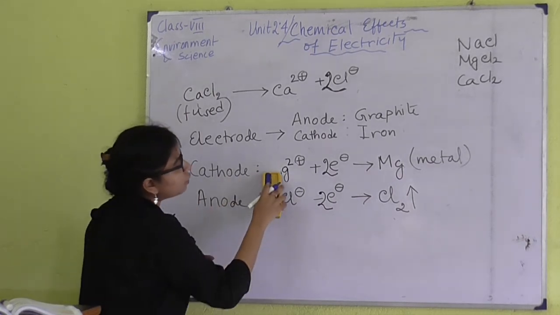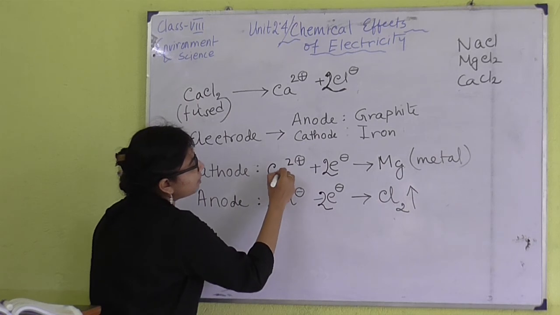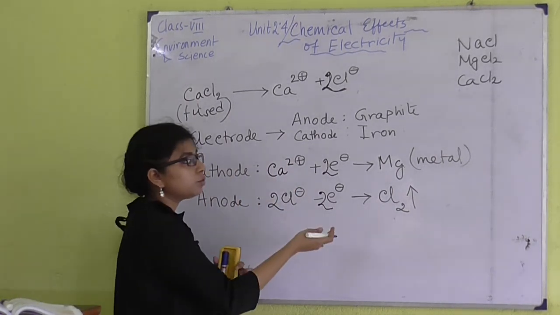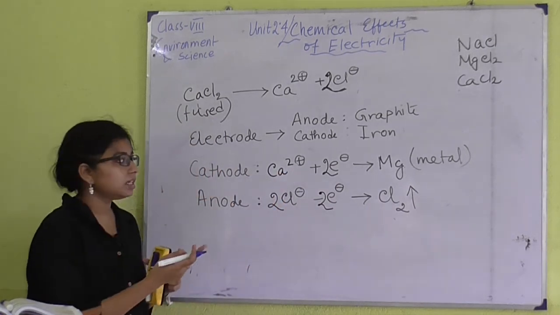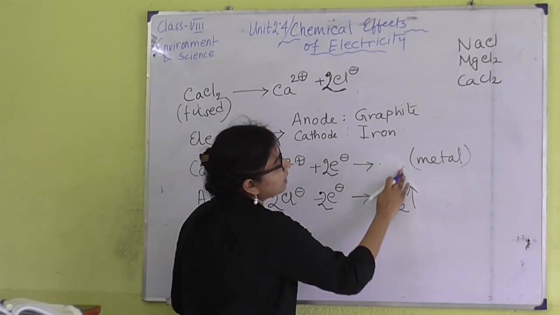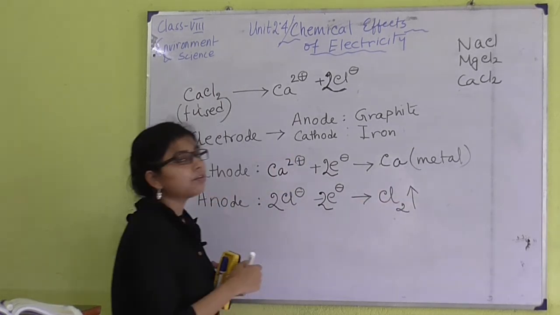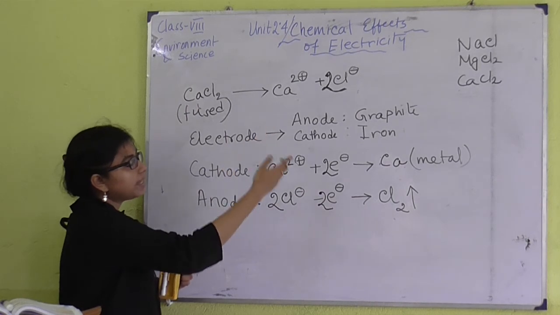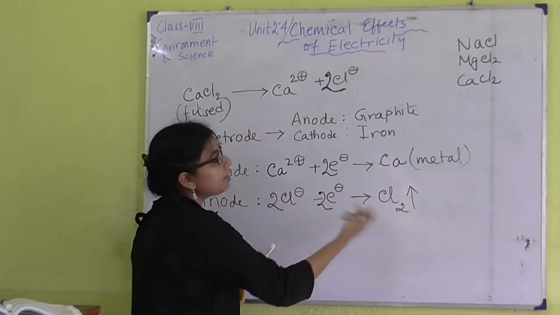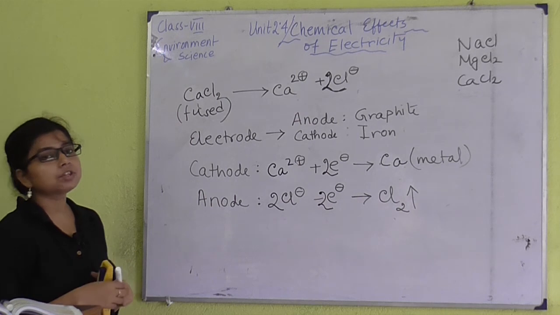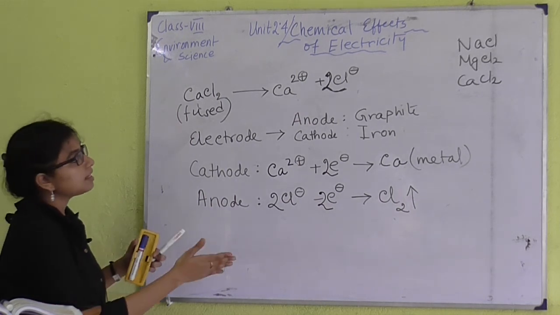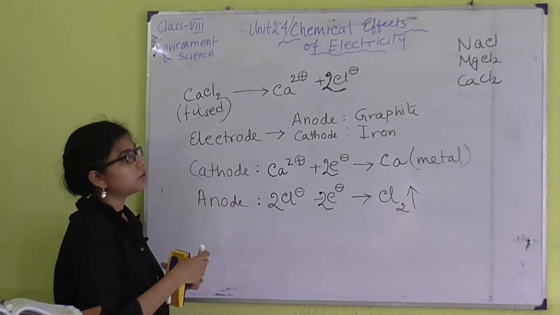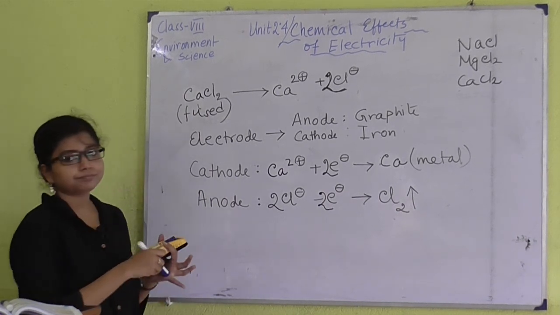And here in the cathode reaction all the Ca2+ will move towards the cathode and they will accept 2 electrons as it is dipositive in nature. And at the cathode we can see the deposition of calcium metal. Okay. And at the anode the reaction will be same, 2 Cl− will reject 2 electrons to form chlorine gas, and we can see the evolution of chlorine gas from the anode. So this is the electrolysis of fused or molten calcium chloride by applying electricity.